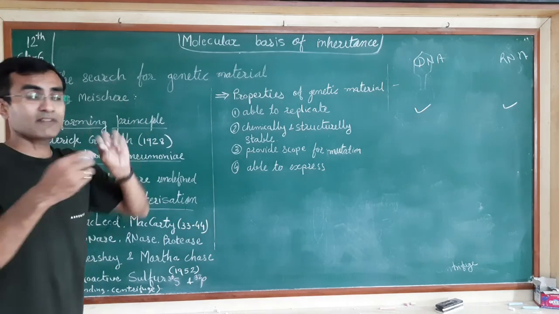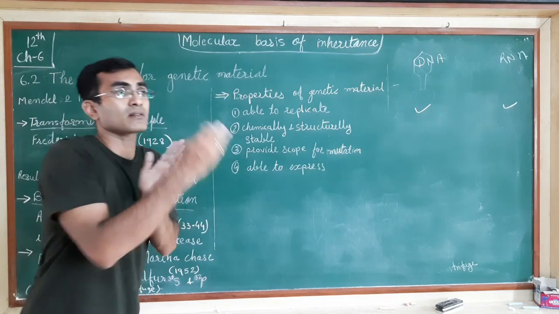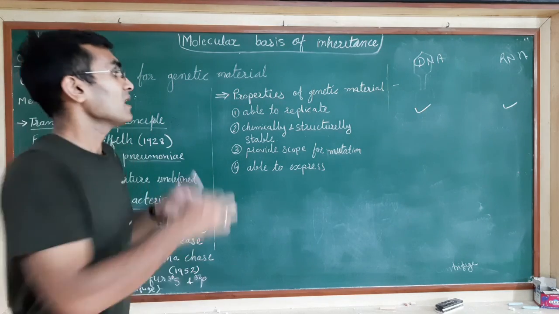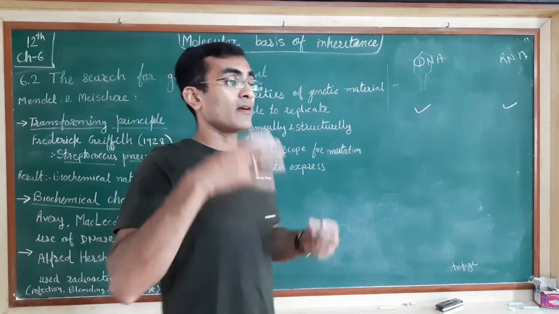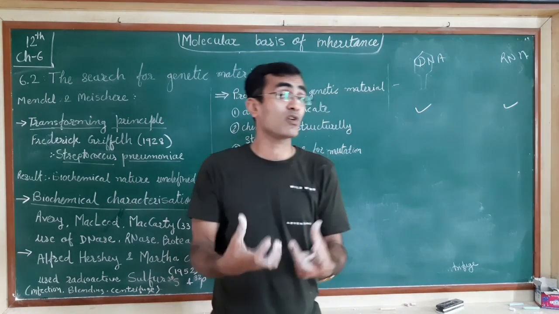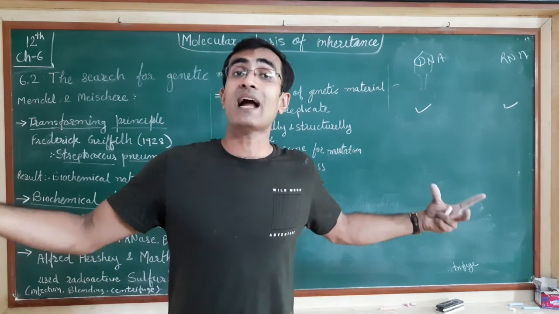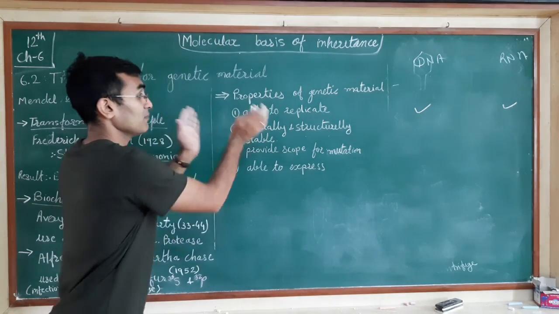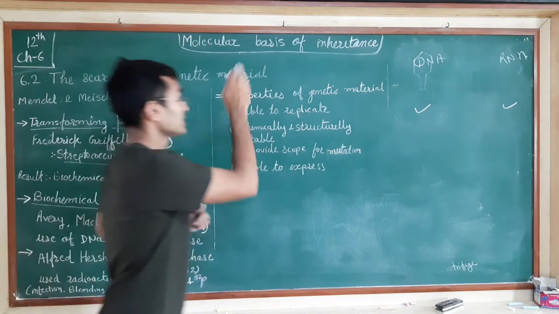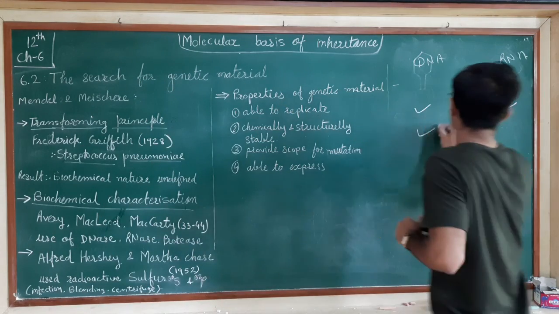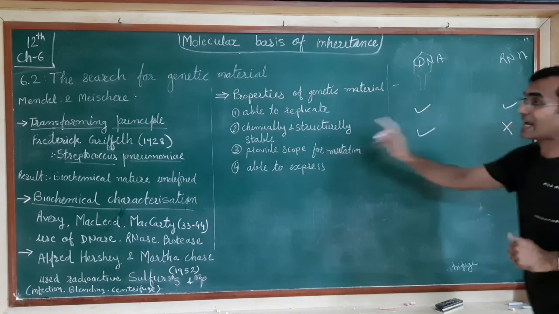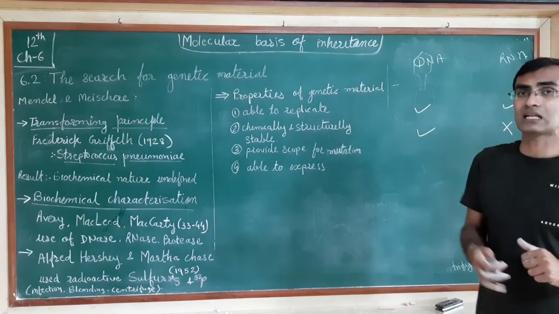Since RNA is involved with protein synthesis, there must be certain other molecules that bind with it, and so it is more reactive. Hence DNA is the most stable, whereas RNA is not that stable because it alters itself.